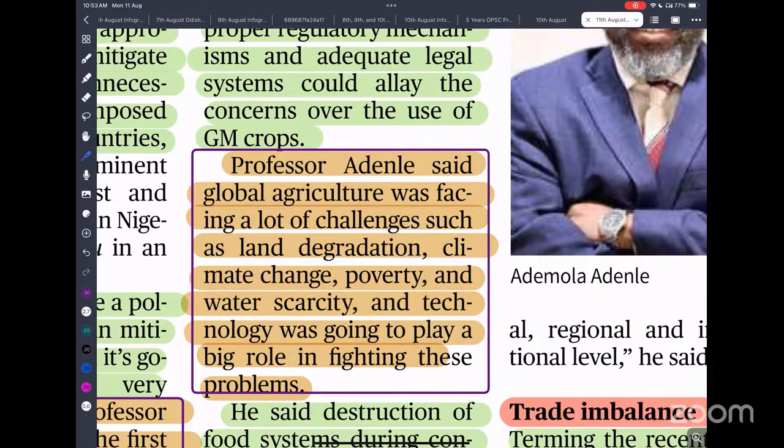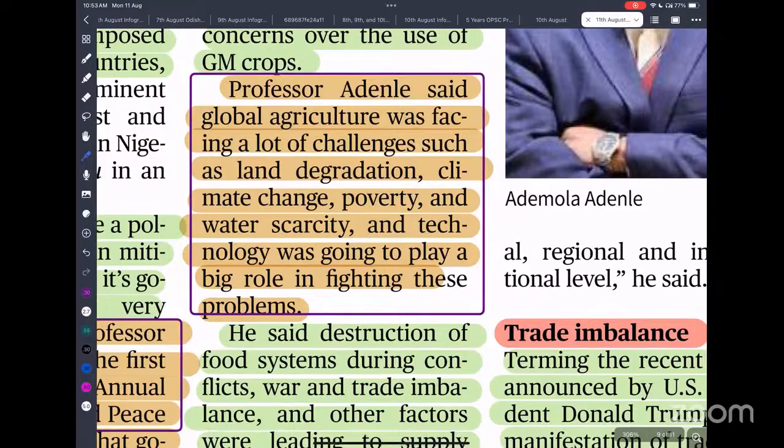So whatever is given in the box can be very good for your mains. If there is a question, what kind of challenges is our agriculture sector facing, simply copy here and paste in your examination. Okay? So that is what you can use.